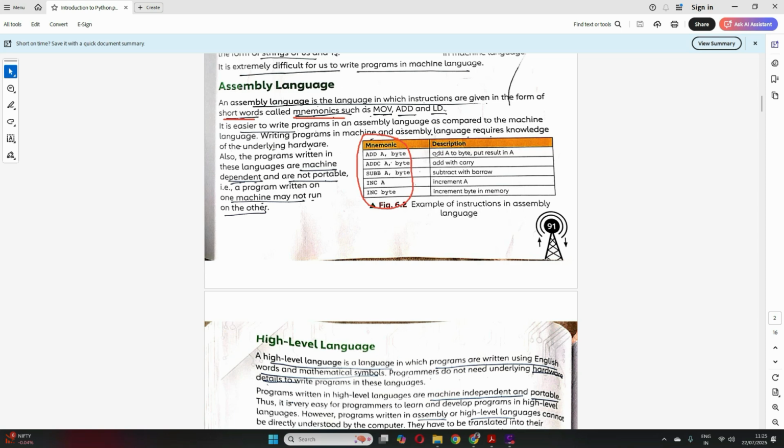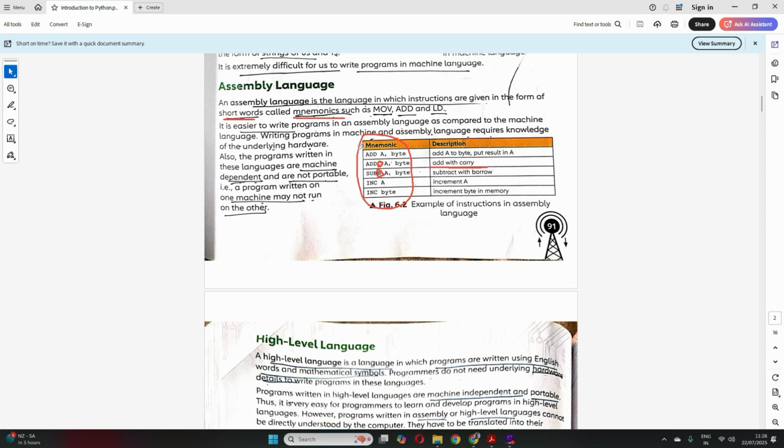Like ADD A, byte. This means add byte to A, put result in A. ADC A, byte: this means add with carry, the extra C denotes a carry here. Now SUB, and then you have an extra B here. B stands for borrow. That means subtract with borrow. INC A means increment A. INC byte means increment byte in memory.